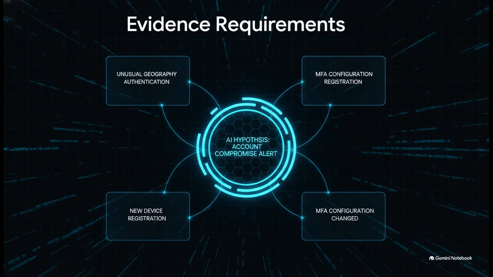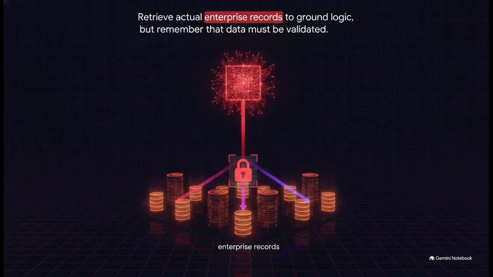You see, the AI isn't simply generating a lazy conclusion anymore. It is actively constructing an evidence-backed hypothesis using multiple independent signals. The architectural rule here is crystal clear. No evidence means no high-confidence conclusion. Period. Now, to actually get that evidence, we typically use retrieval augmented generation, or RAG.